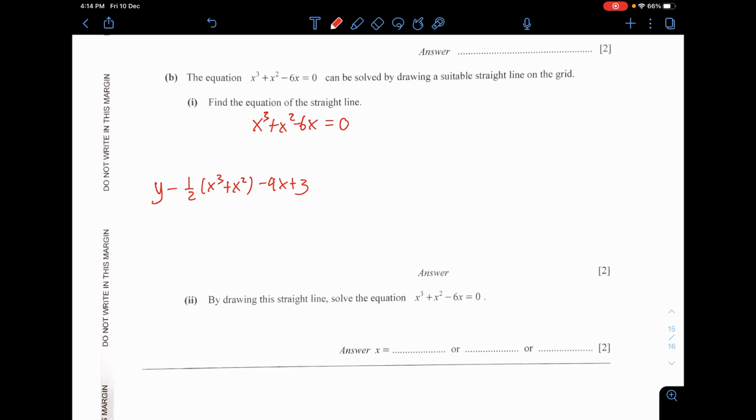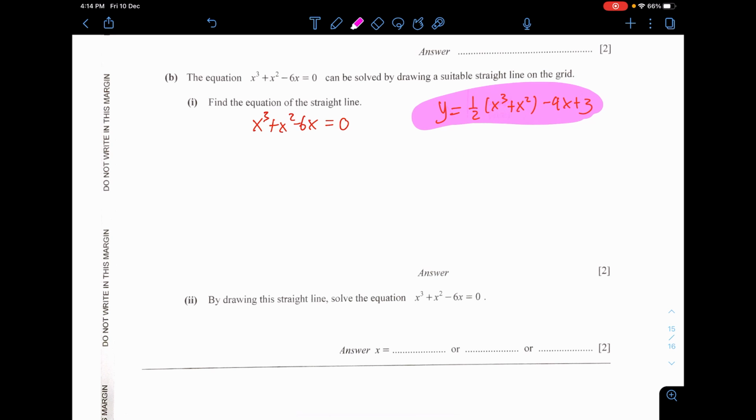What you need to do is make sure that you obtain exactly the same graph as what is shaded, the one highlighted, from the equation that you have in part B1. If I simplify a little, this is half x cubed plus half x squared minus 4x plus 3.